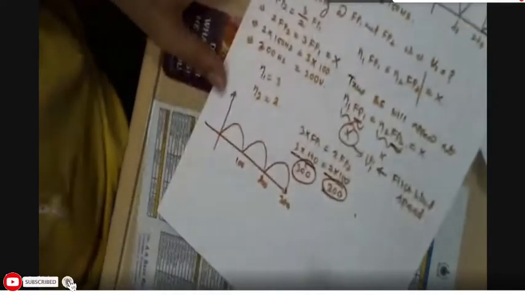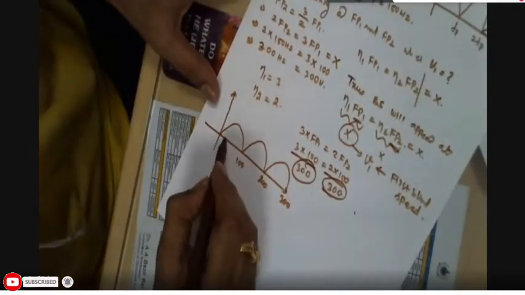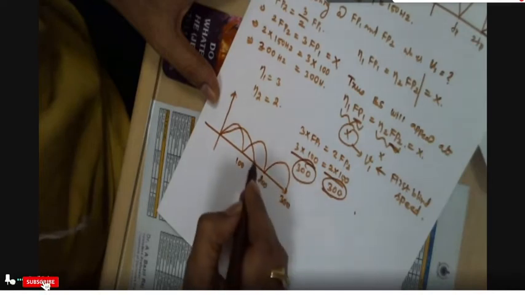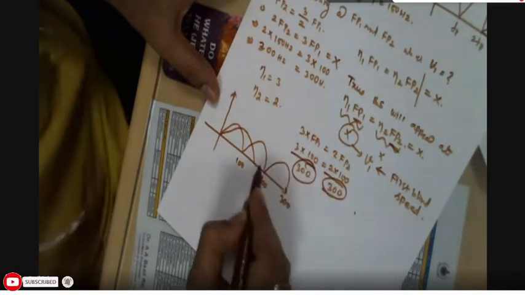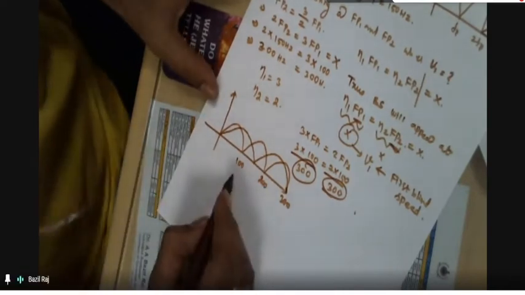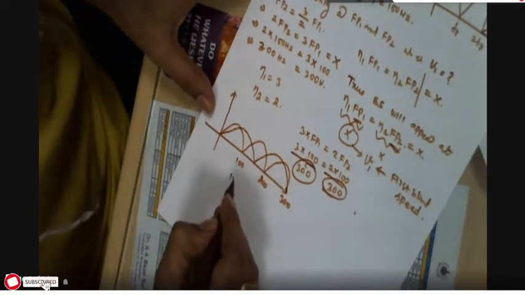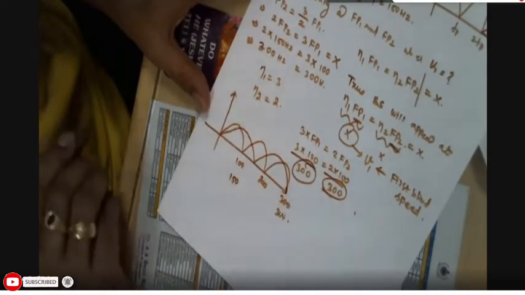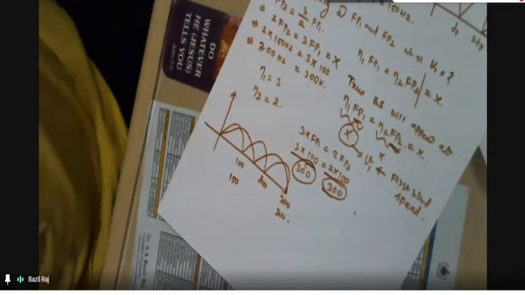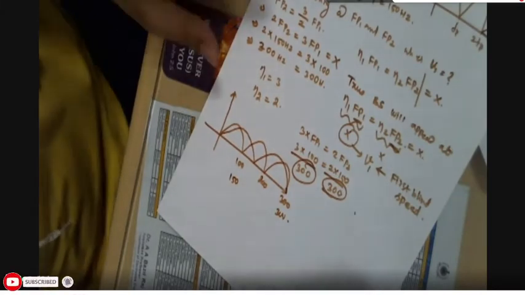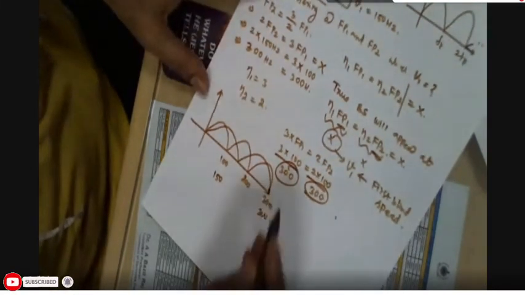And then the second PRF: 150 and then 300. 150 is the first blind speed, and the second blind speed is 300. So what does it mean? The blind speed will appear at 300 Hz.